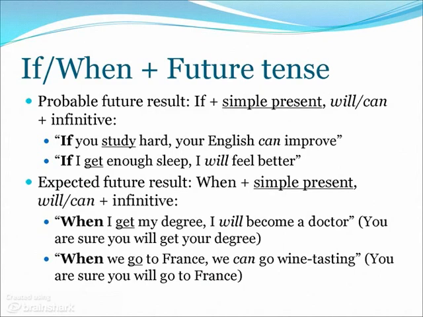If you want to describe an expected future result, you use when plus the simple present, and then after the comma, will or can plus the infinitive. So this is the same as in the if sentences, only to describe something that is certain. So when I get my degree, I will become a doctor. You can see you are sure you will get your degree. And when we go to France, we can go wine tasting, means you are absolutely certain that you will go to France, and that then there is the possibility of you going wine tasting.